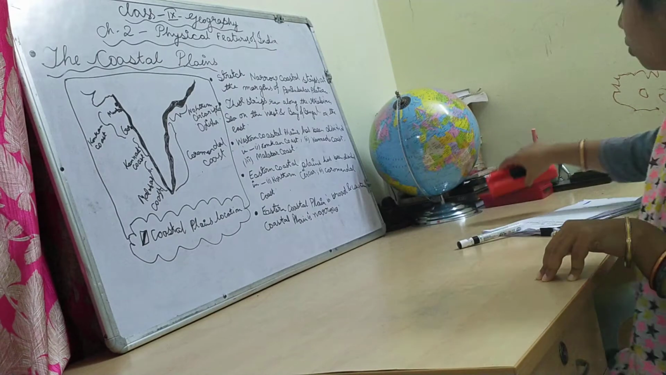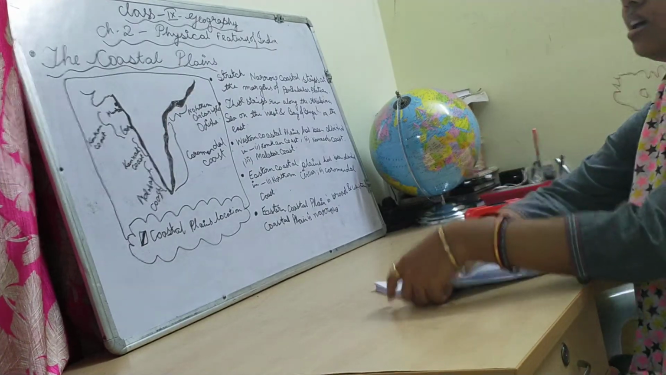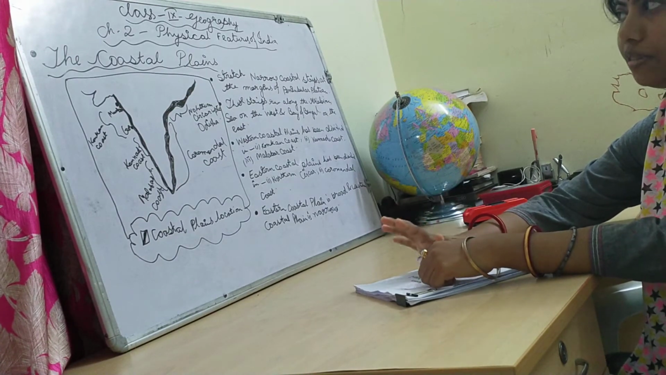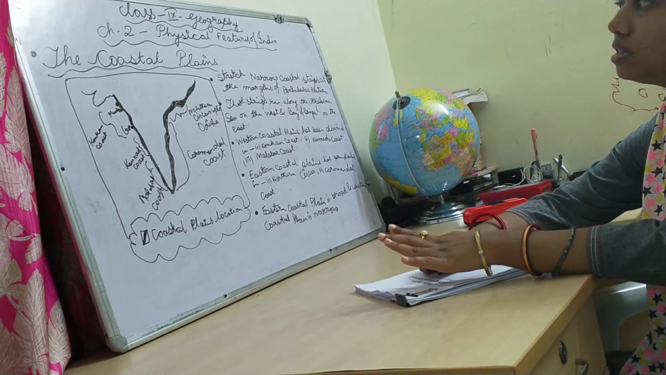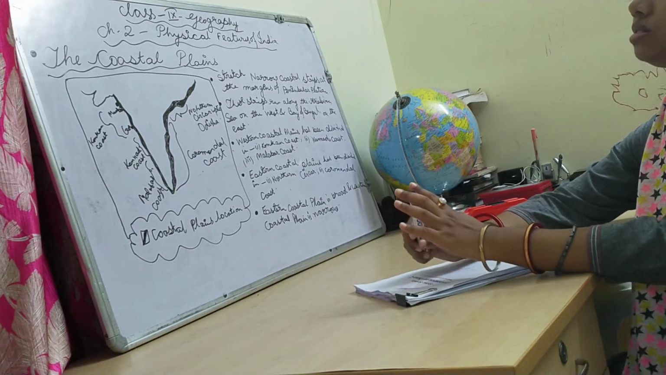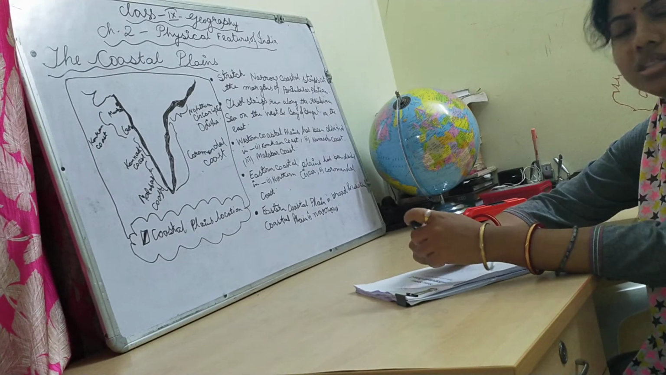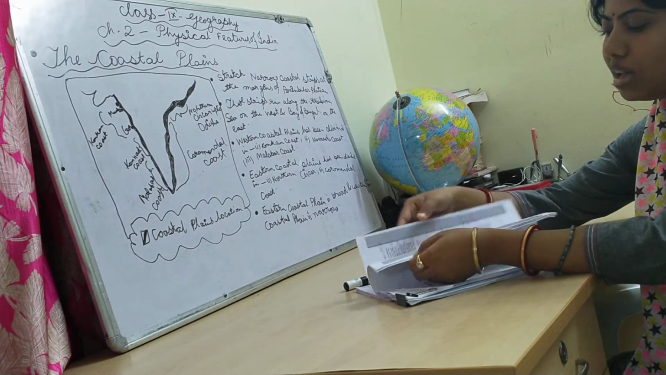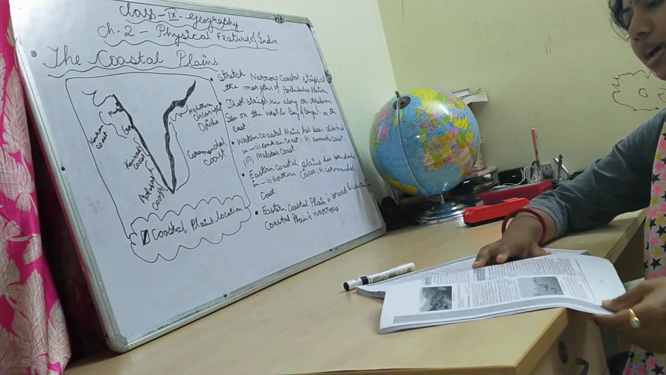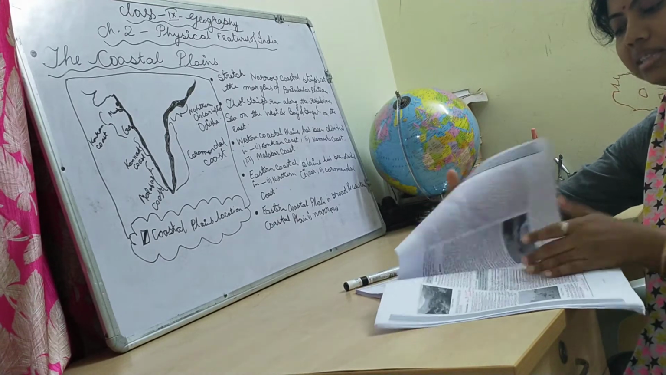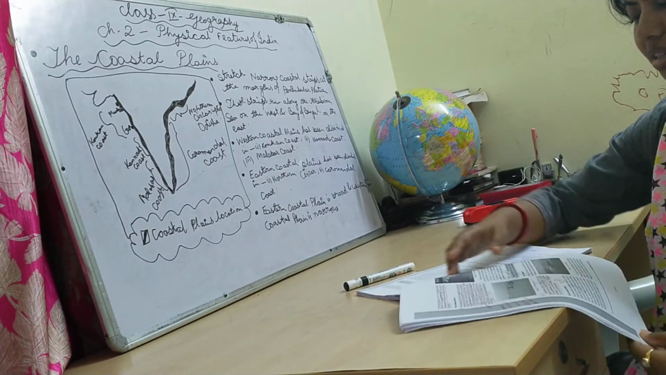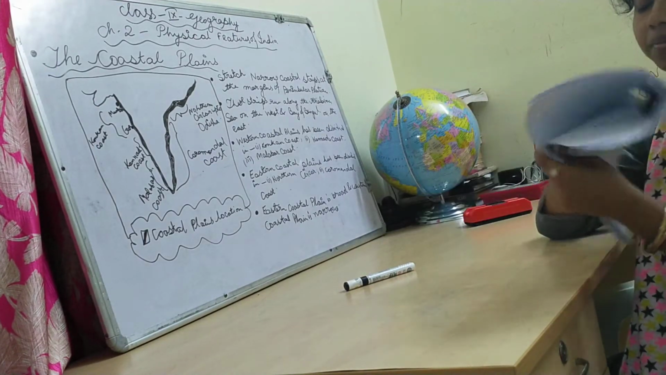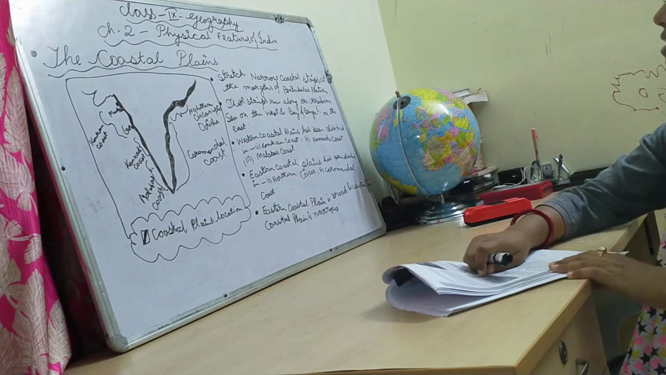You can see from my board, children, that I have written today's chapter 2: Physical Features of India. This is the fifth landform, the fifth of all the physical features. This is also very important, but it is given a smaller definition in your book. But as much as possible, point-wise, as always, I will give you the points. And I will also explain the coastal plains today. Okay children, so we will start the coastal plains.